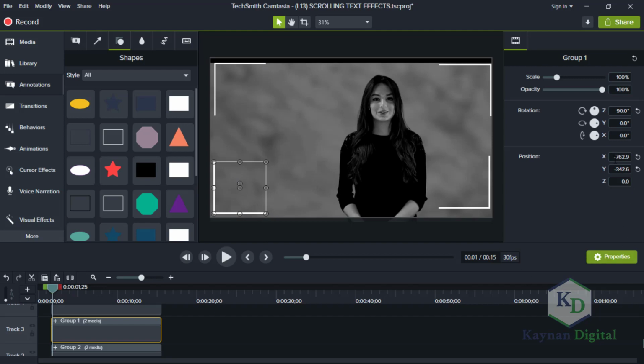Okay, the x-axis is minus 762, while this one's x-axis is minus 760, so let me make it the same x-axis, 762.